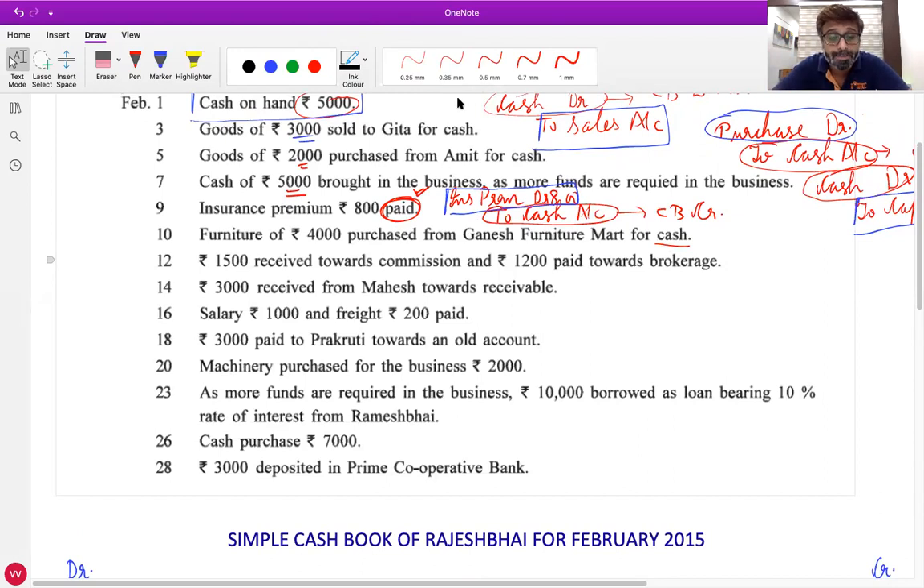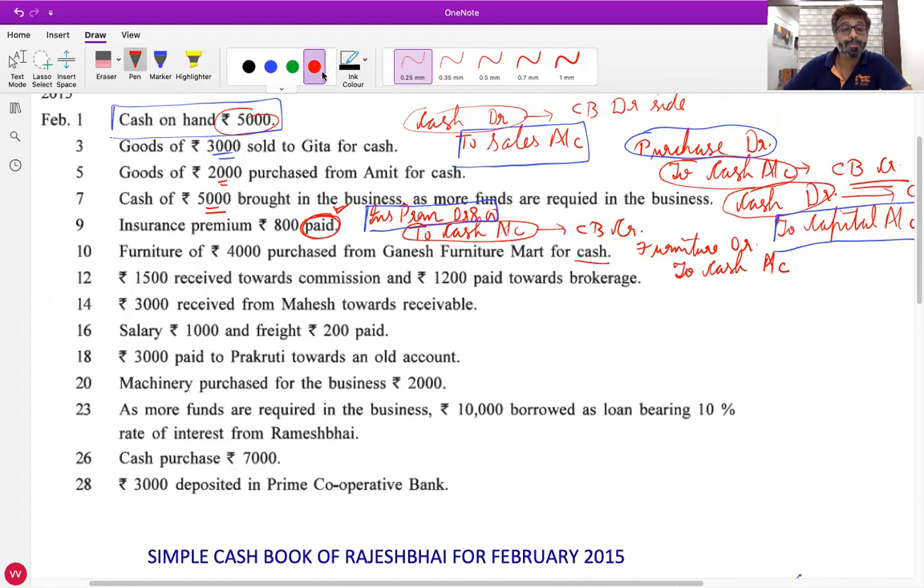Harry Pratap Nagar. Hello, sir. Yes, Harry. Journal entry. Sir, furniture account debit, then cash account credit. Yes, furniture comes in debit. Cash goes out, credit what goes out, to cash account. Yes, next. Where will we record it?